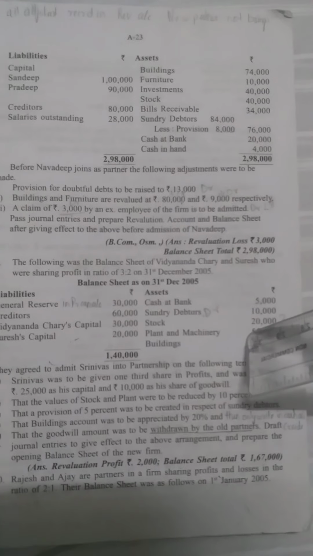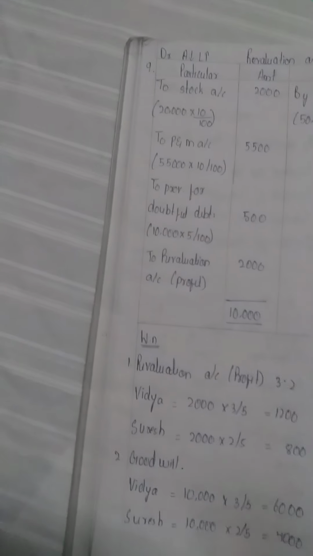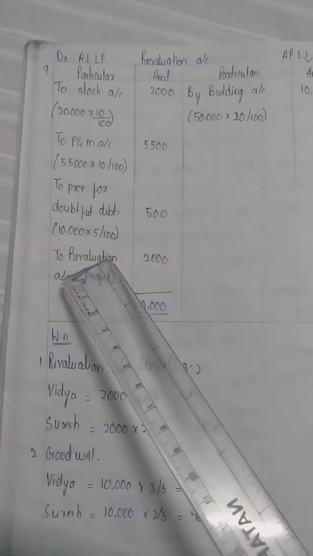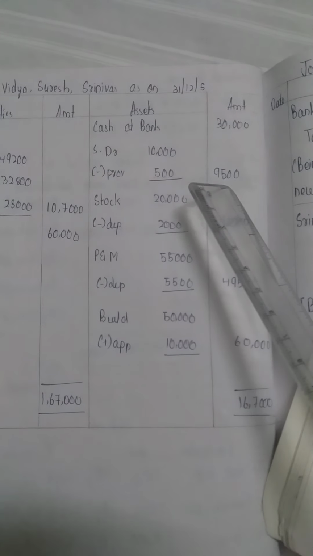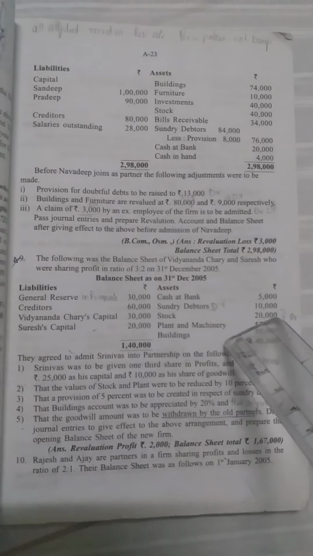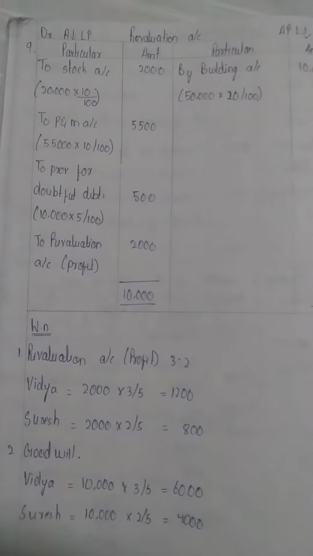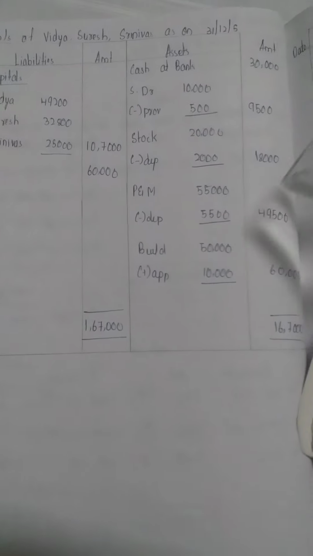So debtors, how much is there? Debtors 10,000 it's there. By reducing the value, we are getting some lesser amount. After deducting, we are getting 500. So we have to deduct 10,000 minus 500, and write it in the outer column, 9,500. Stock, what's the amount of stock? 20,000. After giving some adjustments to stock, we are getting 2,000. So we have to deduct the amount from stock, 20,000 minus 2,000, it comes to 18,000.